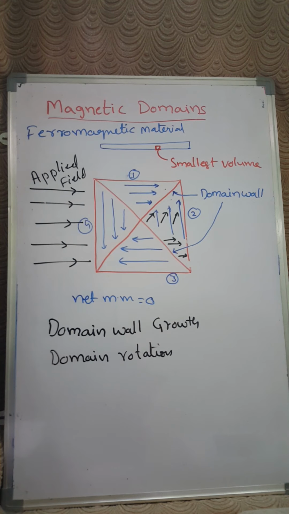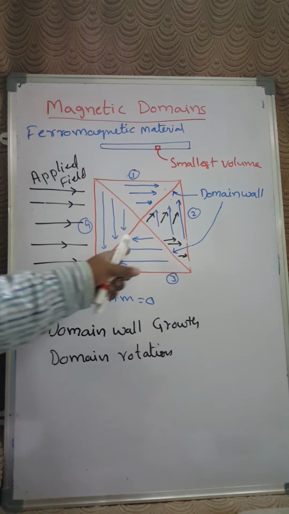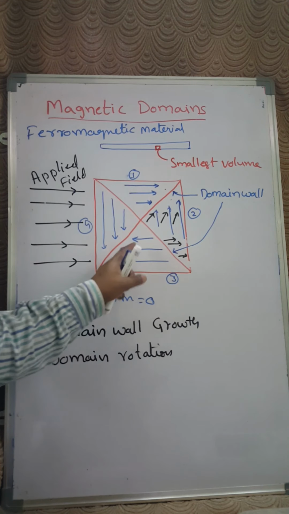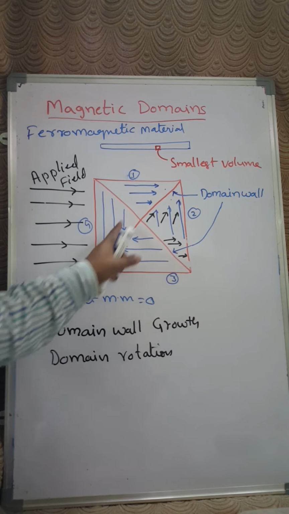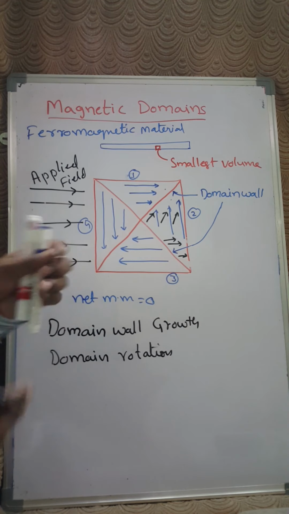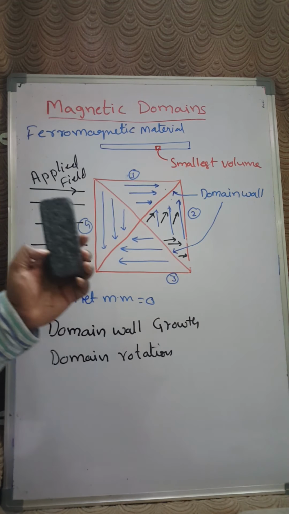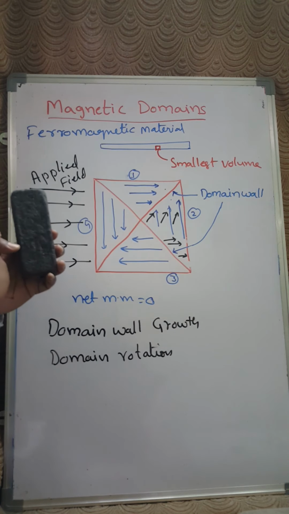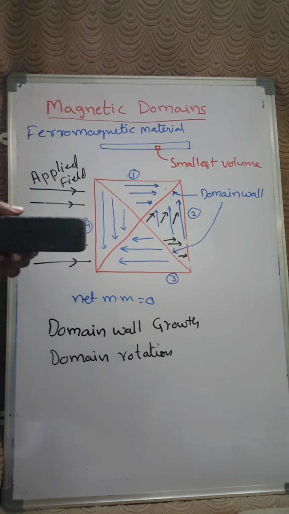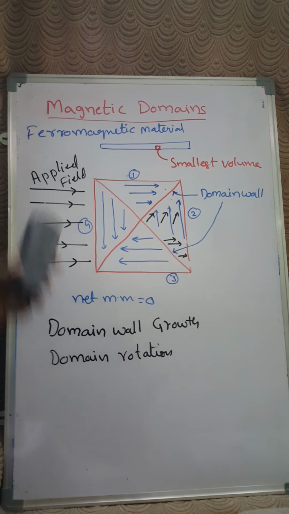That means the domain size is going to gradually increase, and the other one will be domain rotation, where the spins which are here will be aligned into the field direction. This will also be aligned into the field direction. So if, for example, your domain is like this and the applied field is in this direction, then this domain also will be rotated into the field direction.